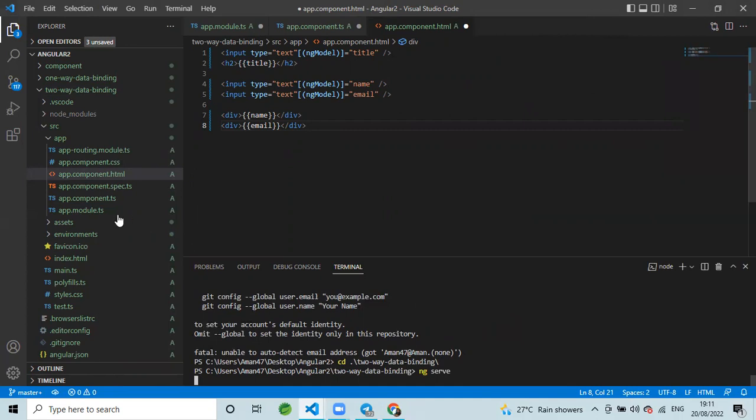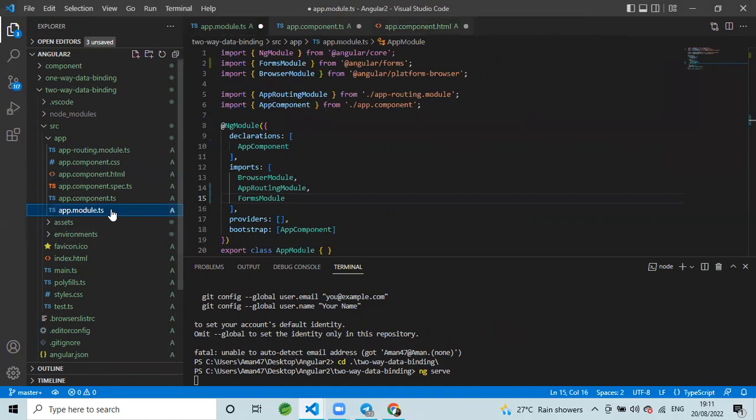See here, first you have to import the forms module. Here I have imported the forms module.